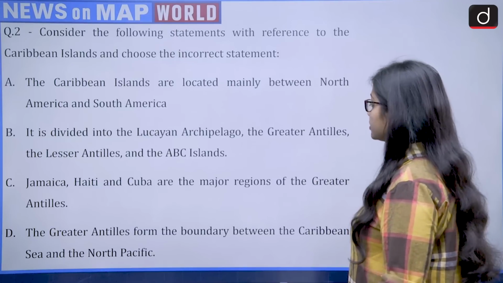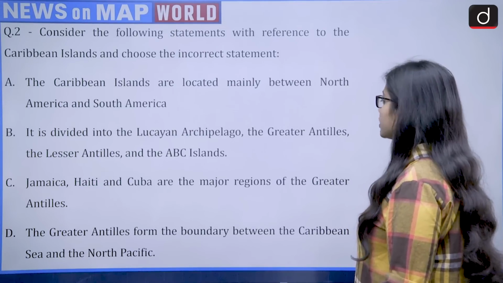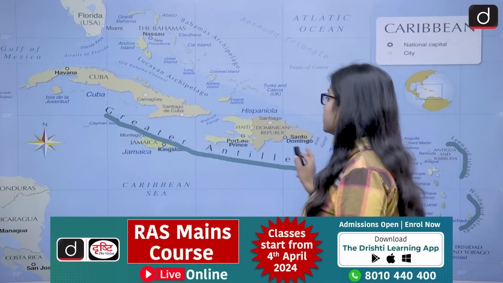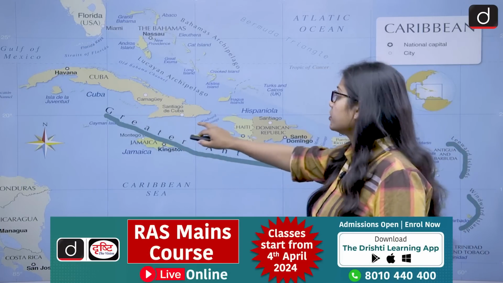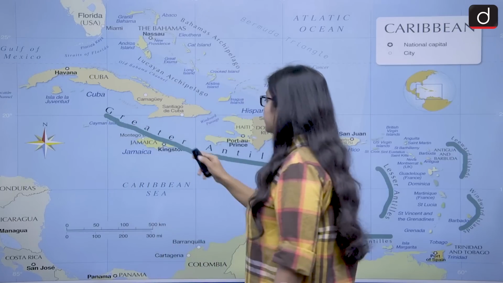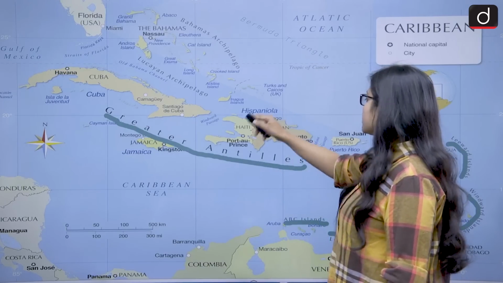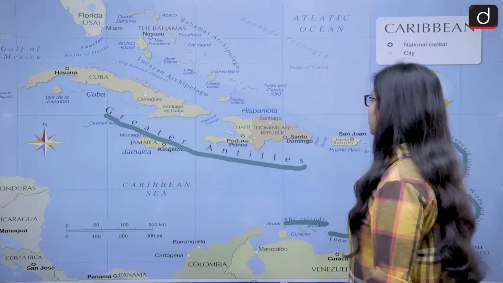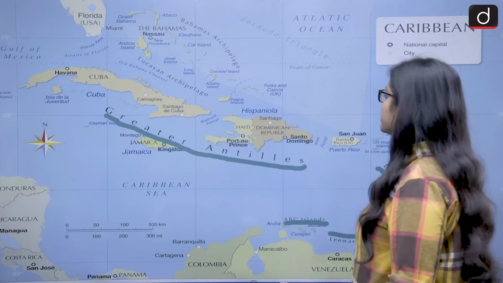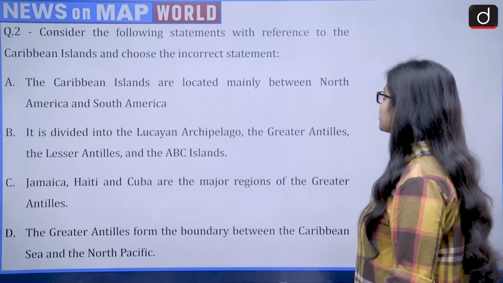Now coming to the third statement, that is Jamaica, Haiti, and Cuba are the major regions of the Greater Antilles. So these are the regions of Greater Antilles. This is Cuba. Cuba's capital is Havana. Then this is Jamaica. Jamaica's capital is Kingston. And then this is Haiti. Haiti's capital is Port-au-Prince. So these are majorly the islands of the Greater Antilles. So this also becomes correct.